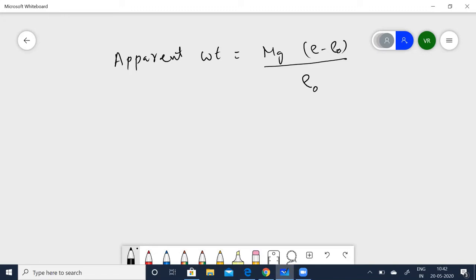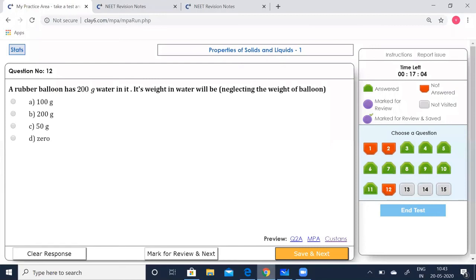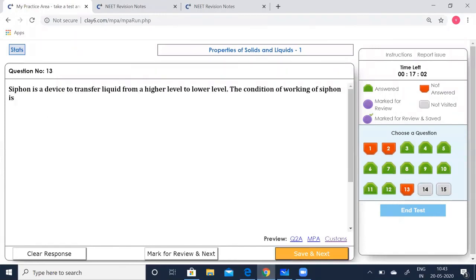Now this is going to be filled with water, so rho is equal to rho 0. It is now going to be immersed inside the water, and he's asking you to find the weight inside the water. So rho we can take to be rho 0. In that case, rho minus rho 0 becomes 0, which means this is going to be 0. So D option is correct. Go to the next.